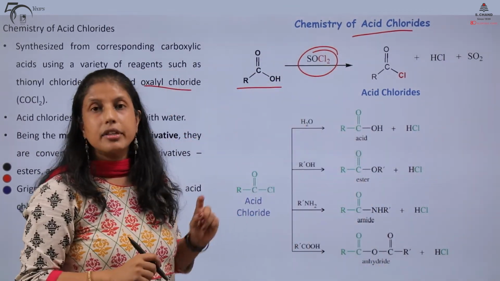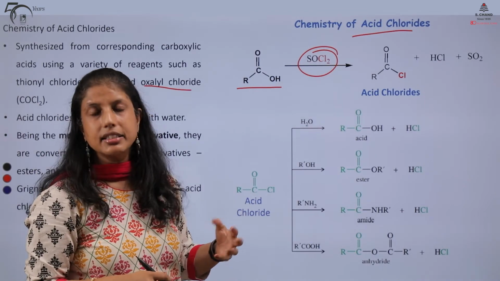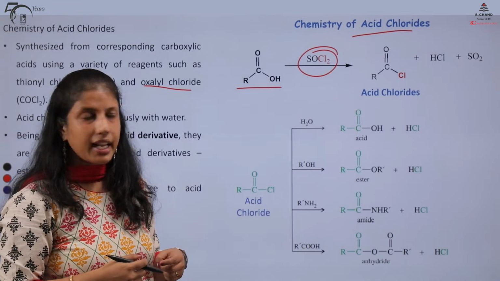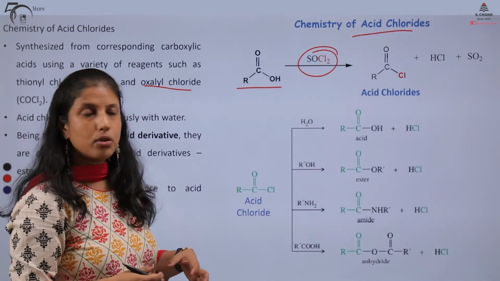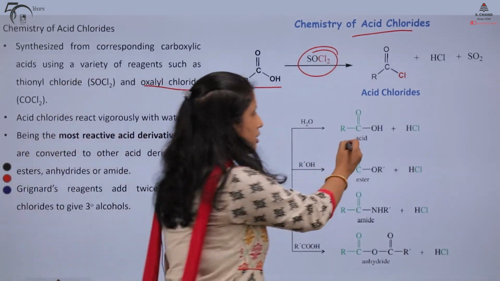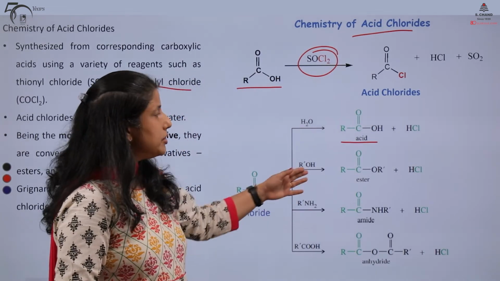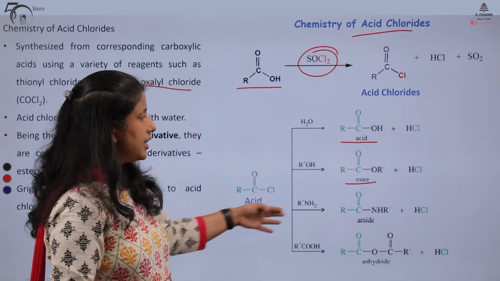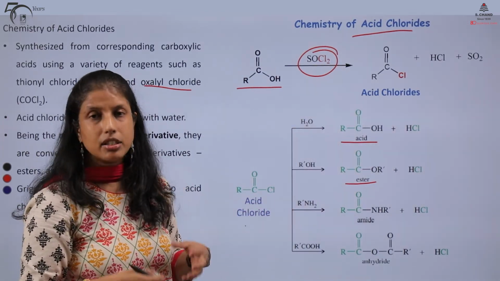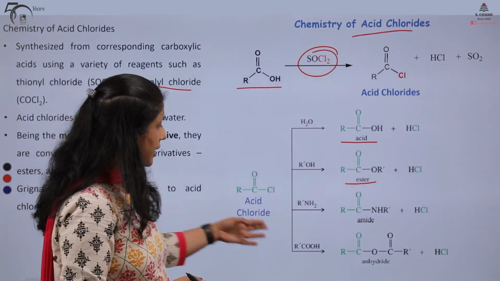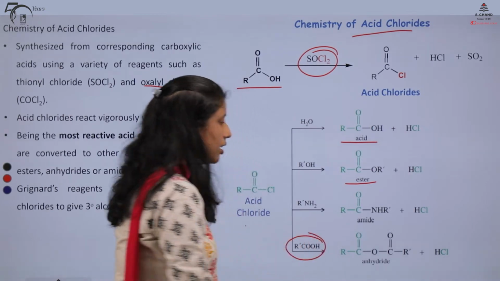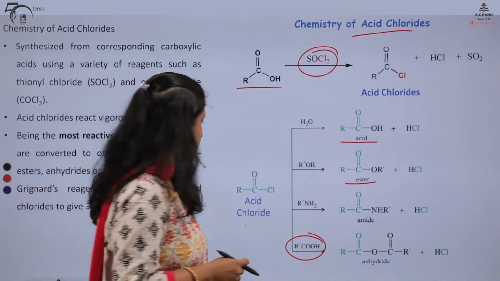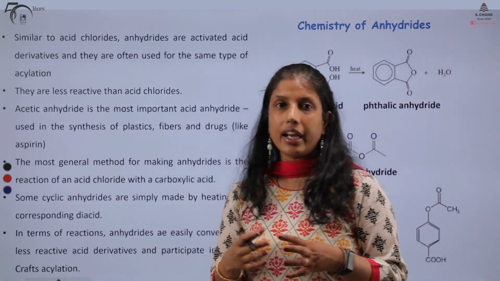Acid chlorides, or acid halides, remember, were the most reactive among all the carboxylic acid derivatives, and so they can be hydrolyzed to the acid. They can be treated with an alcohol to give the esters. They can be treated with amines to give amides, and they can even be treated with carboxylic acids to give us the anhydrides. Now, the chemistry of anhydrides.